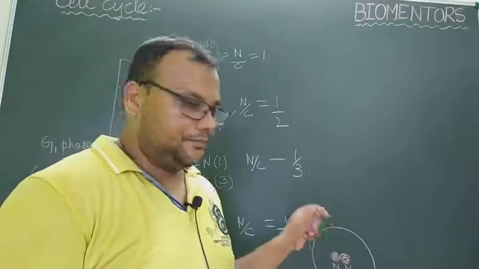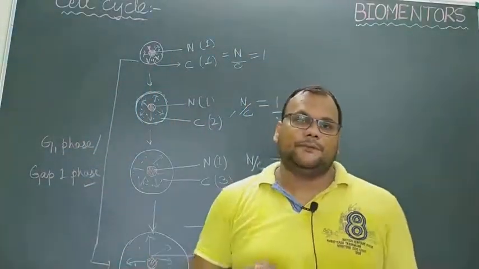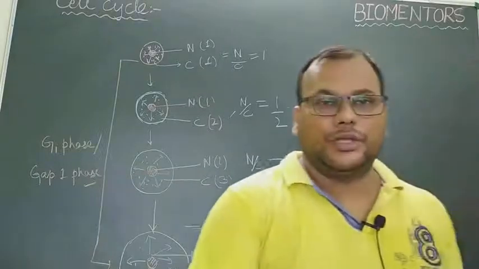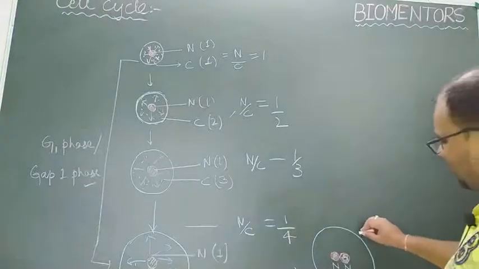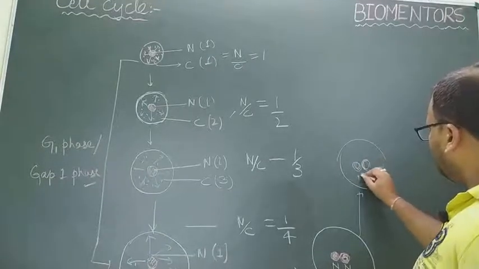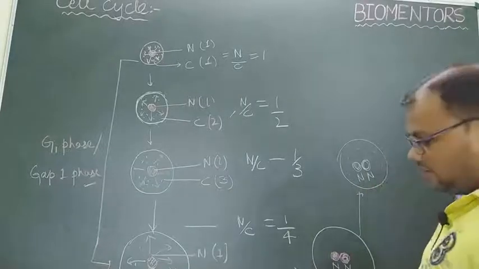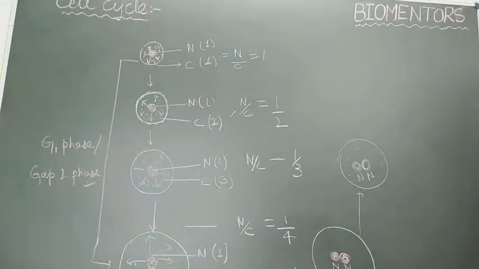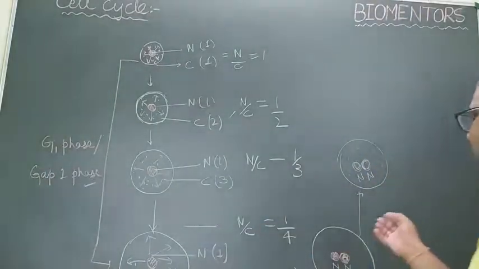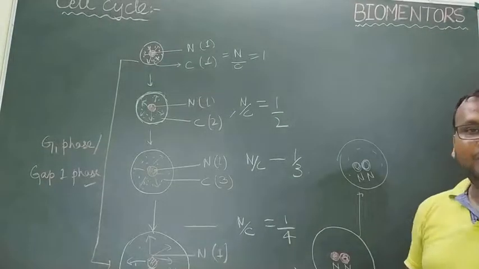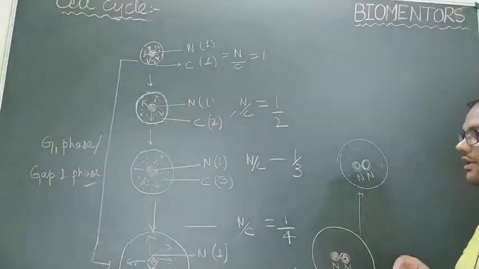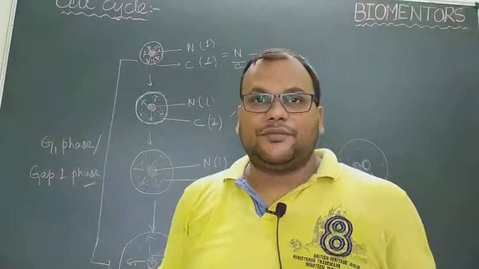S phase तक DNA की synthesis complete हो जाती है and then cell enters into a new phase and next phase of the cell cycle which is called as G2 phase or gap 2 phase। After that cell will enter into its nuclear content will double and certain proteins, ATP and other biomolecules, certain organelle का duplication, all these activities are completed in the G2 phase and when the cell is fully ready to divide, then it actually enters in the next phase of cell cycle which is called as division phase or M phase.